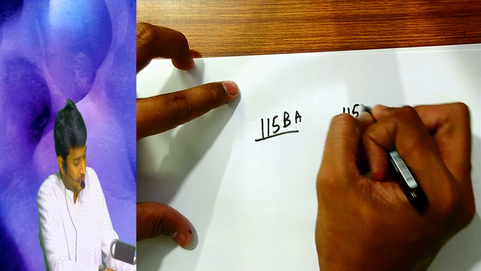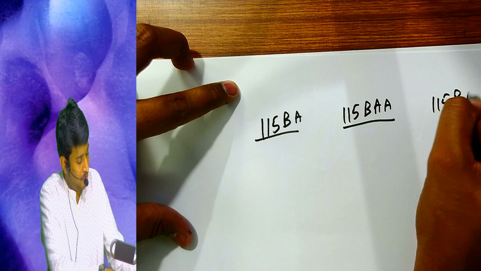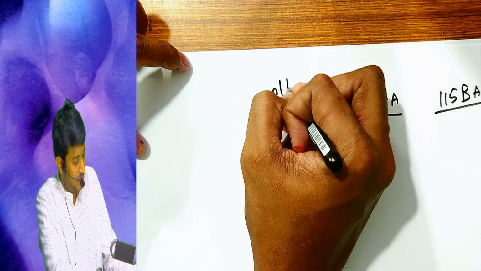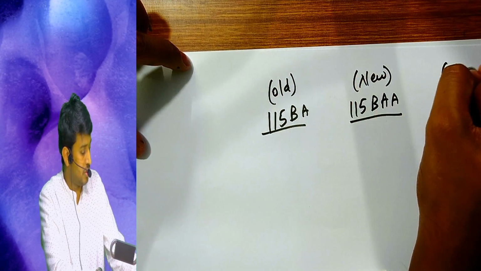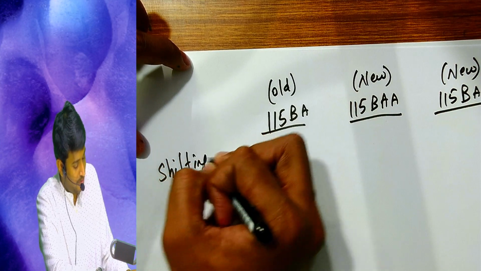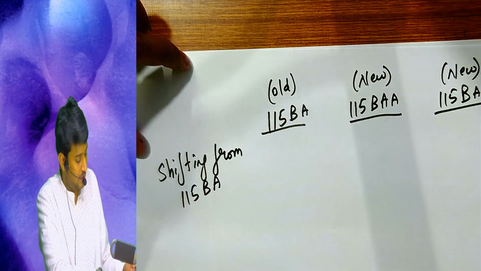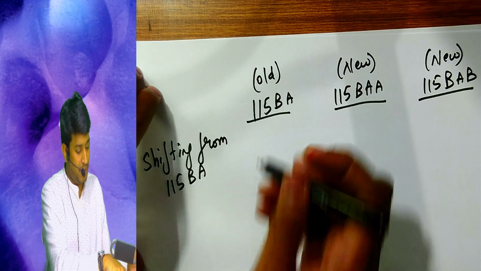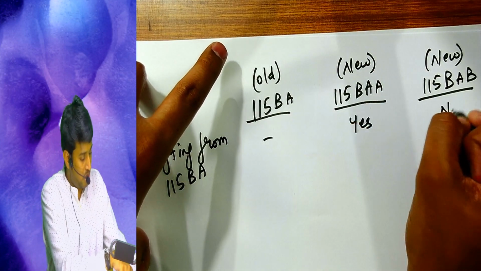Write in brackets: this is an old section, this is a new section, this is also a new section. Shifting from 115BA, yes or no.